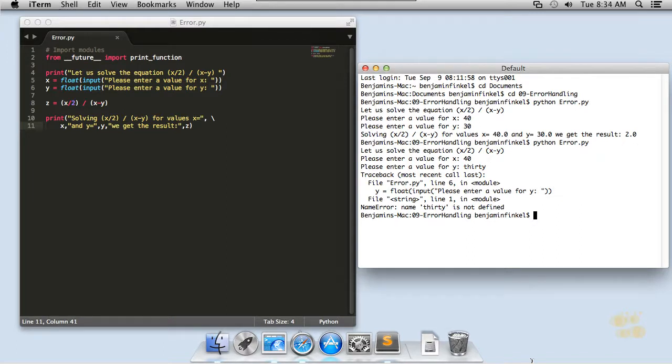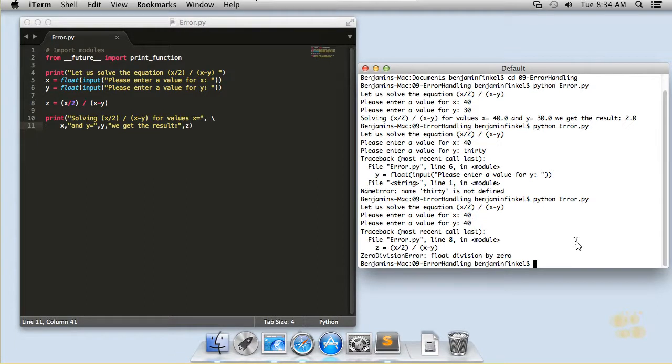And you might say to yourself, all right, well, that's kind of an outside shot, right? People aren't going to type in letters when it's asking for numbers, although you'd be surprised what people will do. And to that I say, all right, fair enough. Let's stick to numbers. Let's see what else we can do to break this program. I might come along here and say, all right, I'm going to put in 40 for x and 40 for y. It crashed again. Once again, I've put in what I think are perfectly valid responses to the questions that were being asked of me,